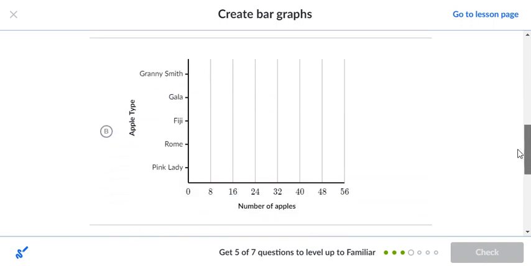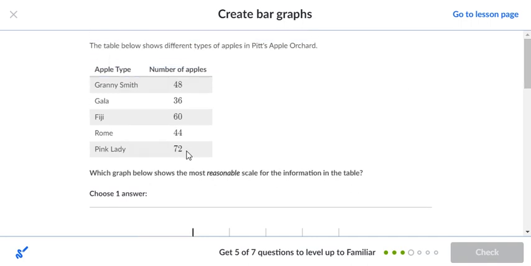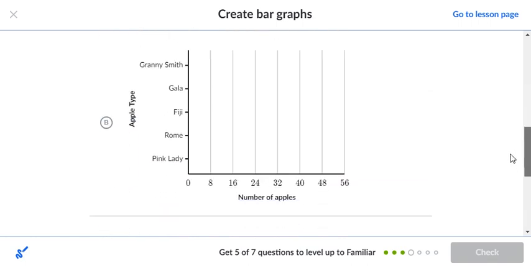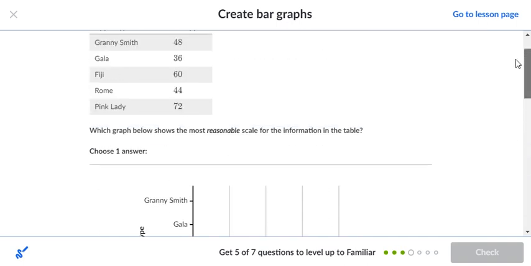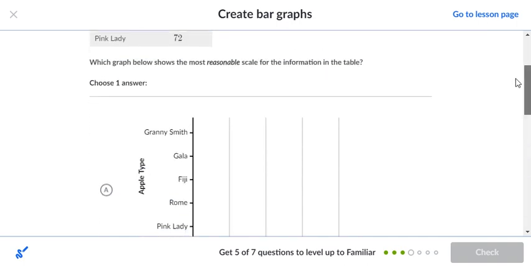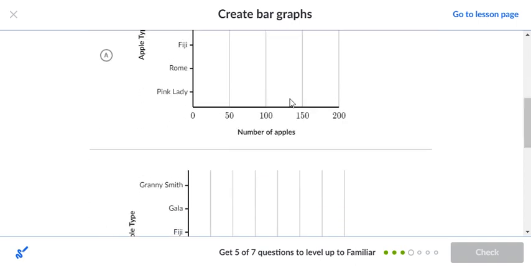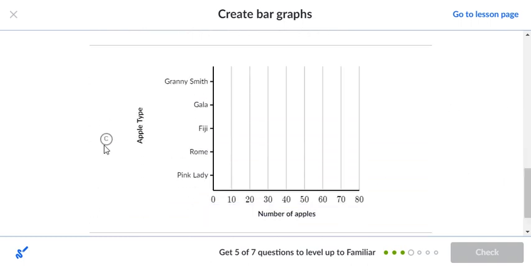I think we get a little bit closer than that. Now this goes from 0 to 56, but I believe we did pass 56. So you see that we got up to 72, so that really wouldn't show all the apples that we have. Now this one goes from 0 to 80, and 80 is a bit closer to 72 than the 200 that's listed here, because again the graph would not be as detailed because there's a lot of room that we don't need on that particular graph. So C would actually be our best choice.